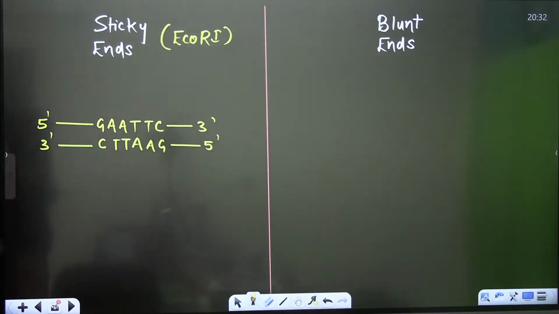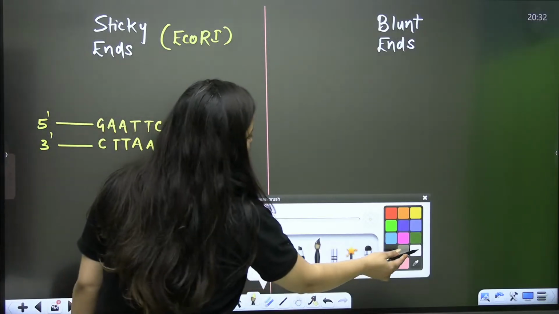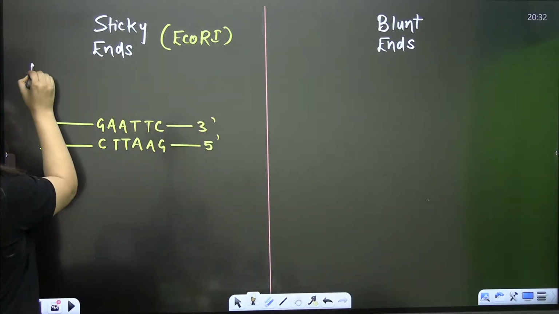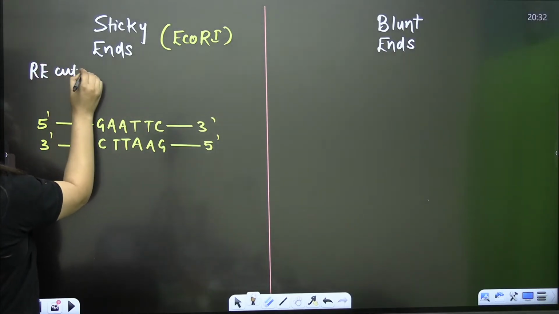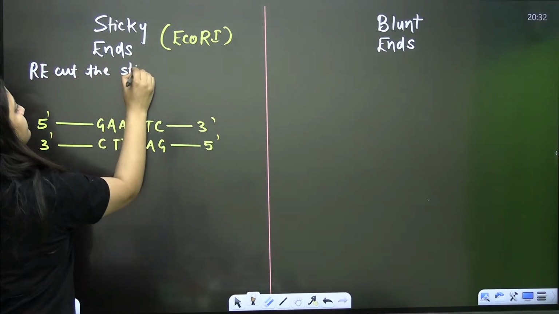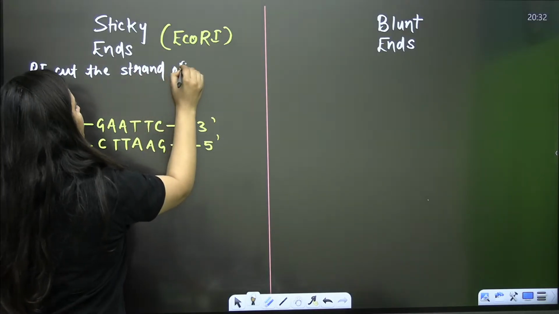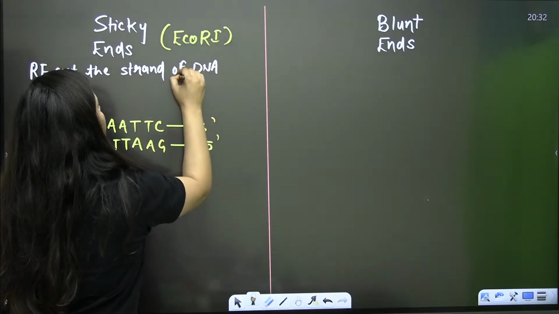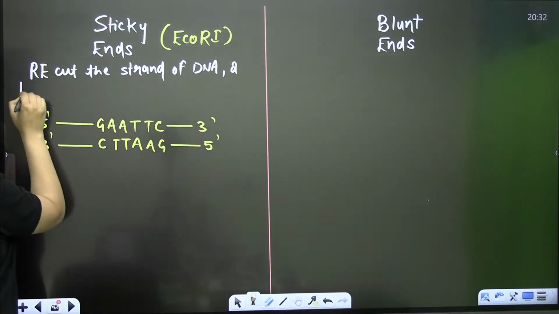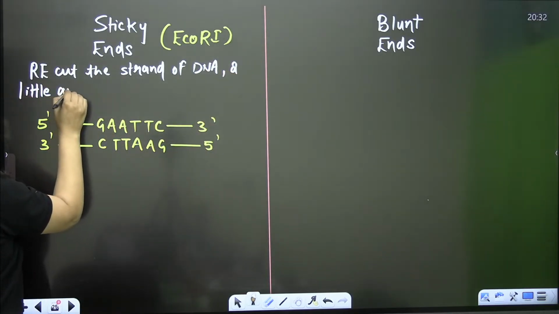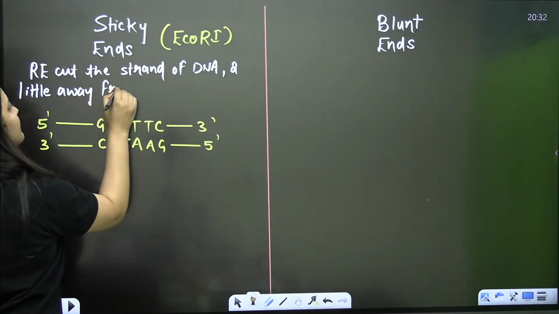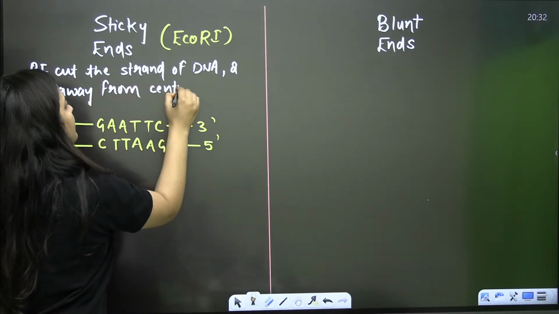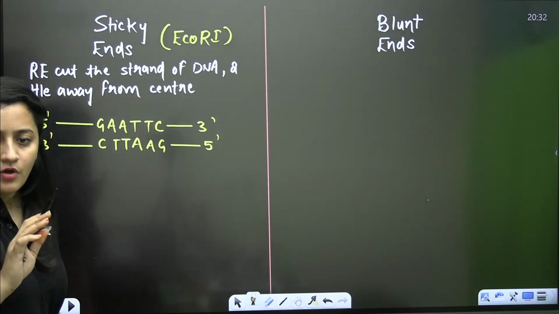When you talk about sticky ends, the restriction enzymes cut the strand of the DNA a little away from the center, right? It will cut a little away from the center.